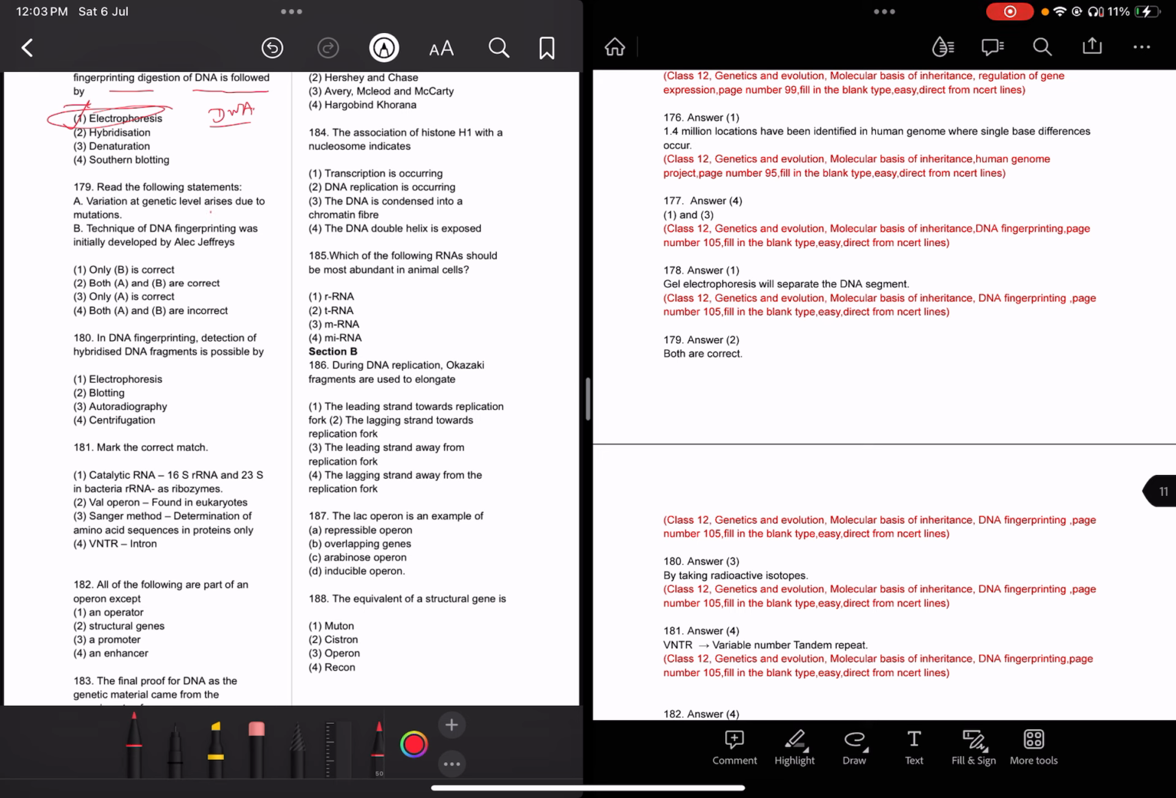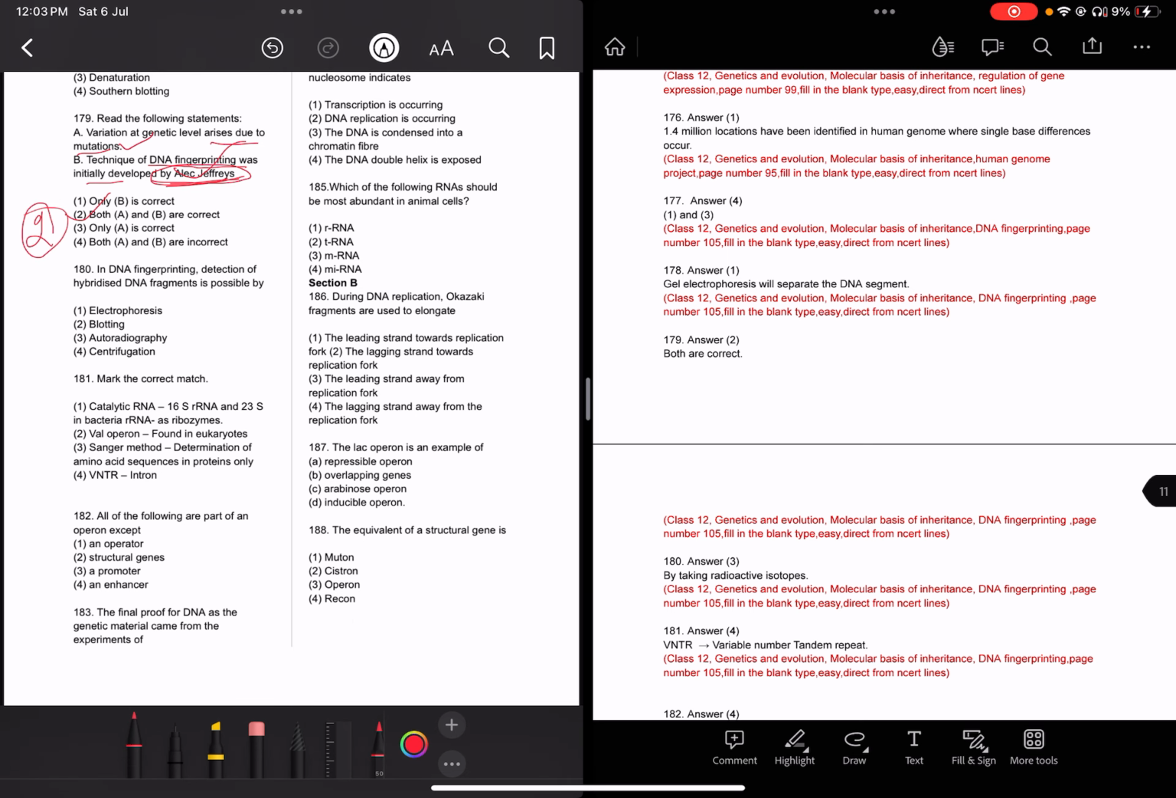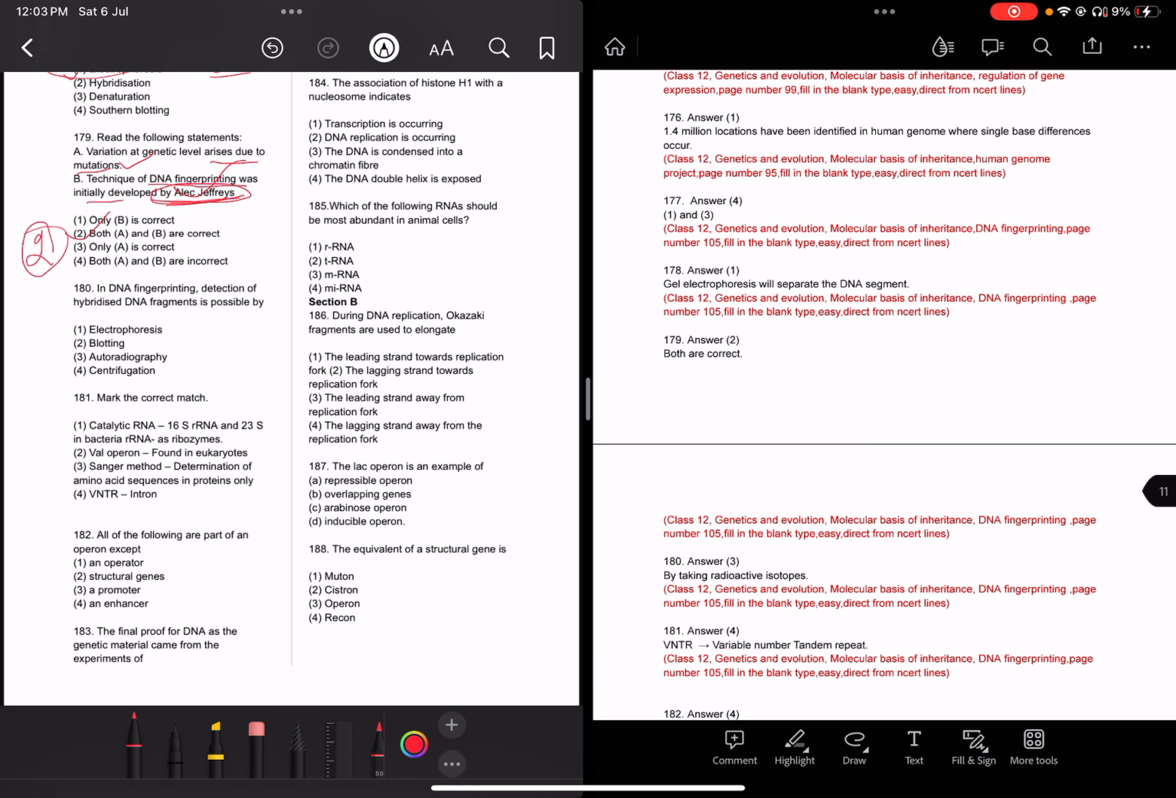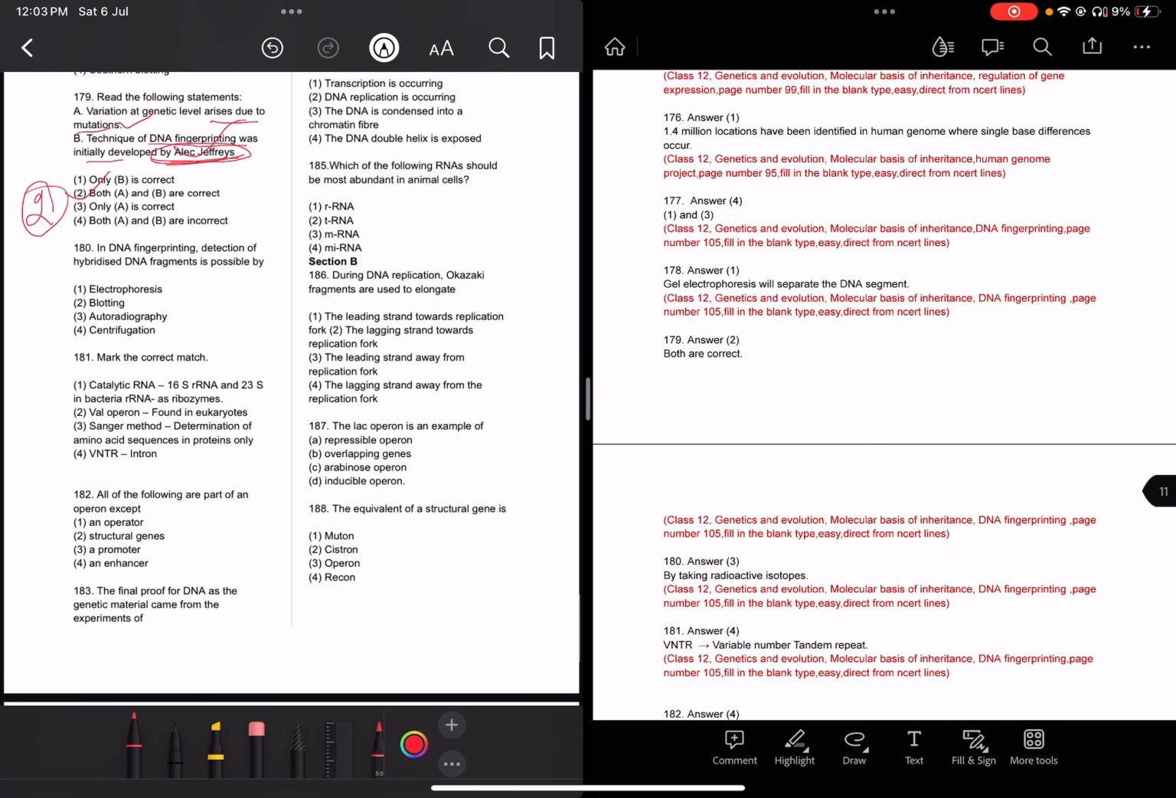Read the following statements and choose which one is correct. Variation at the genetic level arises due to mutation. Correct. The technique of DNA fingerprinting was initially developed by Alec Jeffreys. Directly an NCERT line. Alec Jeffreys first developed DNA fingerprinting.